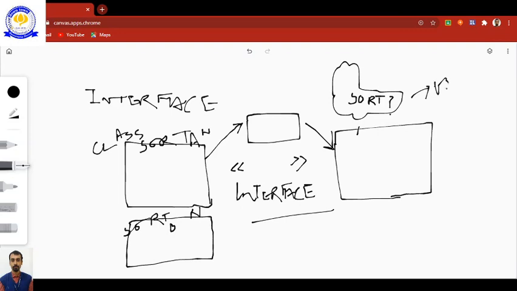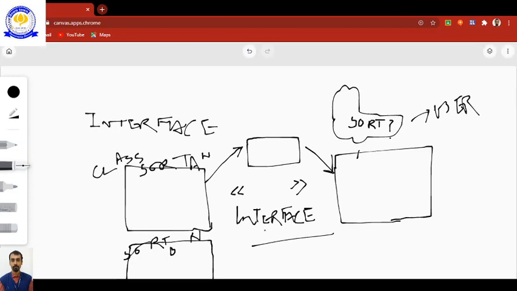user who does not have knowledge of sorting, and he does not know what sorting is, and he wants to use this interface. Now what should the user do? The user should get access to this interface, and both these classes will be implementing this interface.